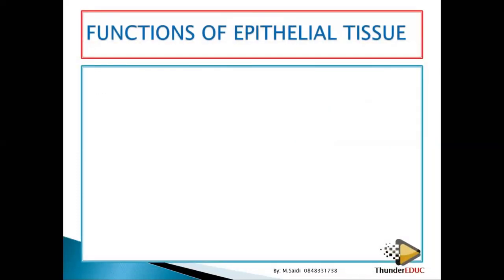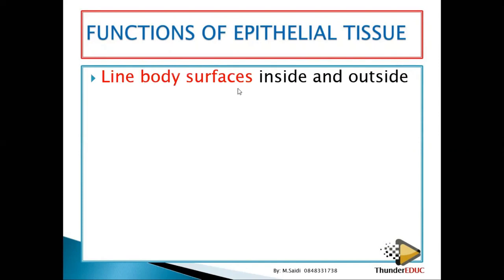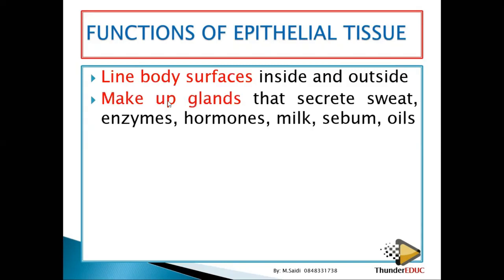What are some of the functions of these cells? All right. We are saying that they line the body surfaces, inside and outside. Number two, they make up glands. Remember we said that they are very important in secreting. So remember, glands are very important in secretion. So glands are made up of epithelial tissues. Look at your saliva.